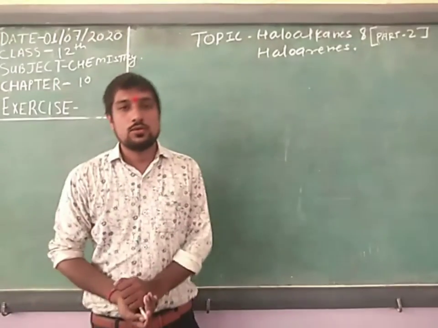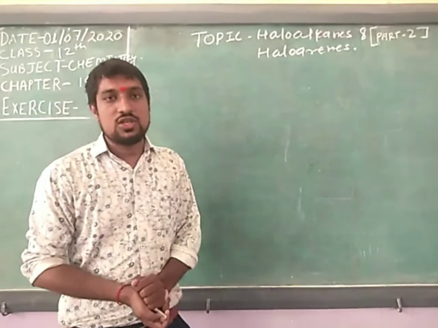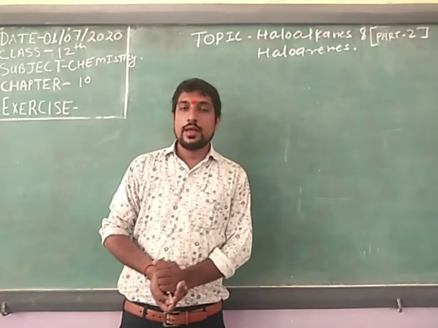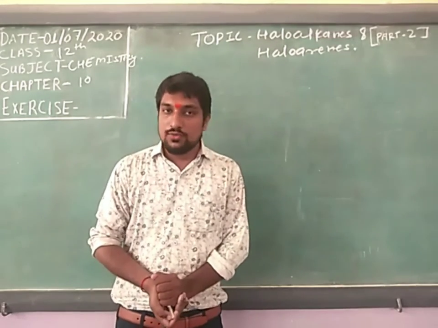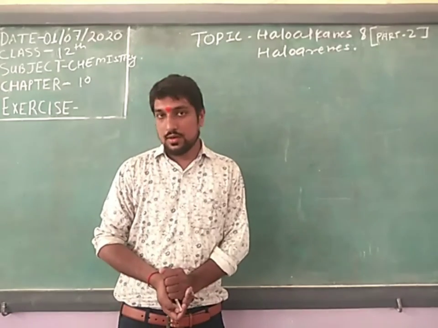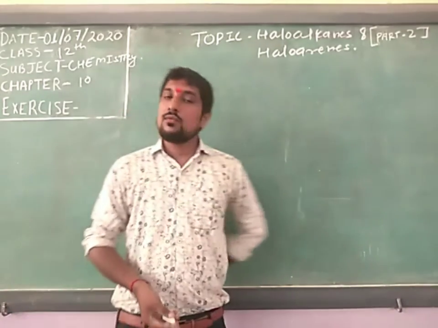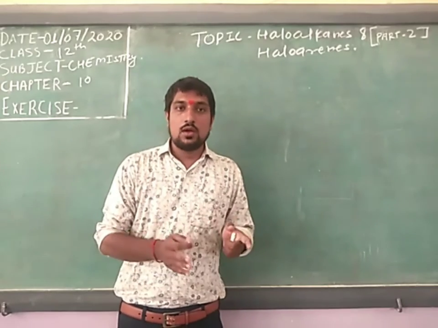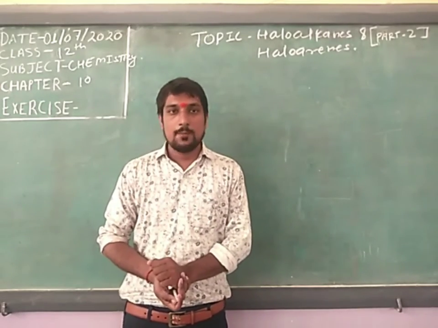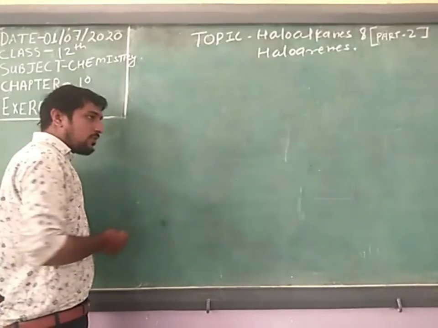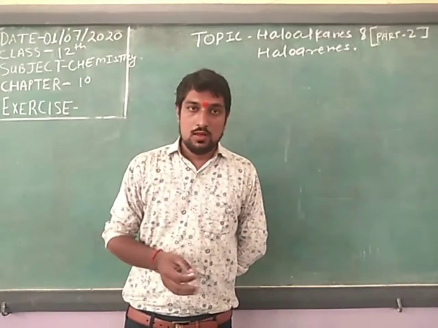Hello students, today we are going to learn about the next topic of chapter 10. The topic is nomenclature, nomenclature of haloalkane and haloarene. In last class we discussed the common nomenclature and IUPAC nomenclature also, and in IUPAC nomenclature I gave some examples.